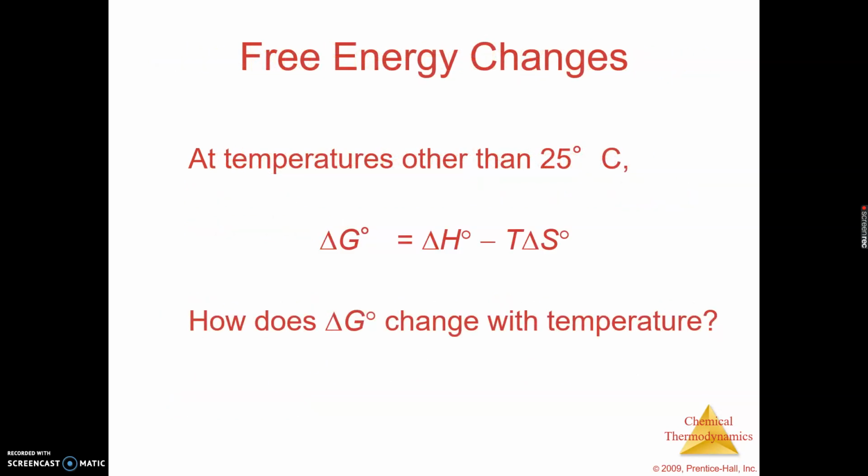And so this is the important formula. We'll end here, but this is our formula to truly understand if a process is spontaneous or not. Delta G equals delta H minus T delta S. There are three factors you can see in the formula, and I've talked about this before. There are three factors that control whether a process is spontaneous or not. The first is delta H. Then we also have temperature, and we also have entropy. All three of these play a role at all times to determine whether processes are spontaneous or not.